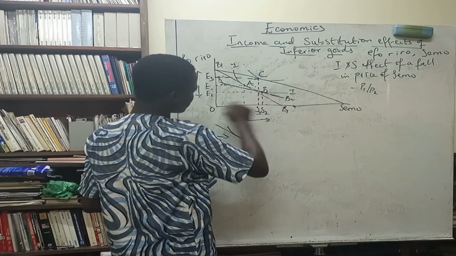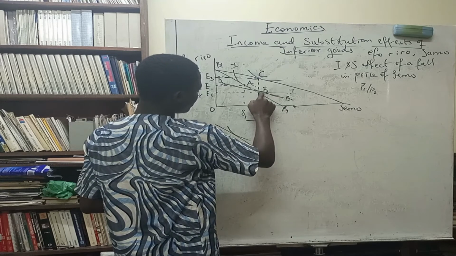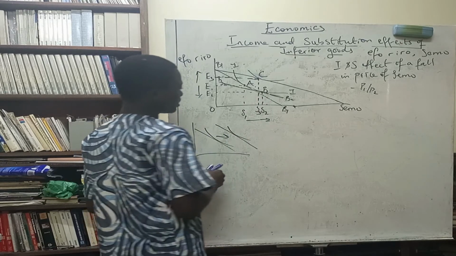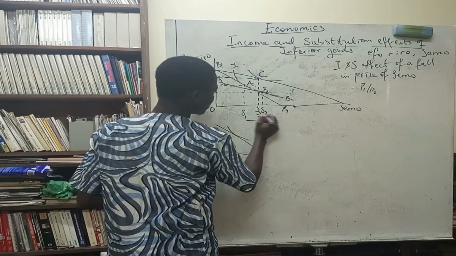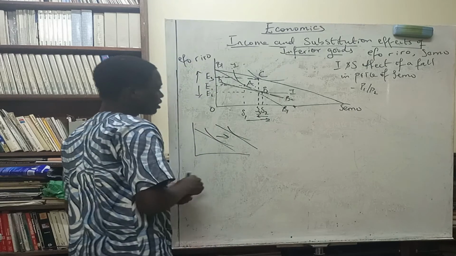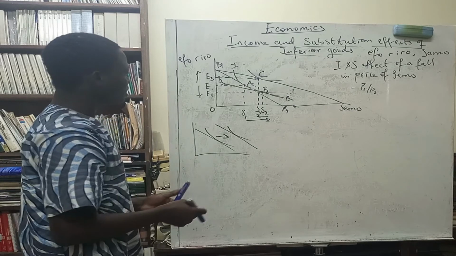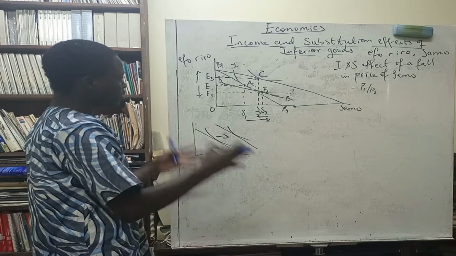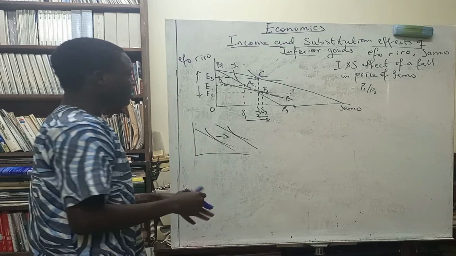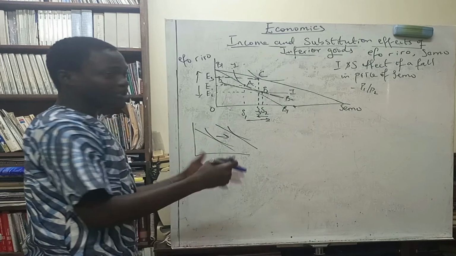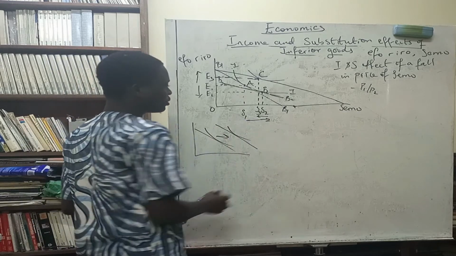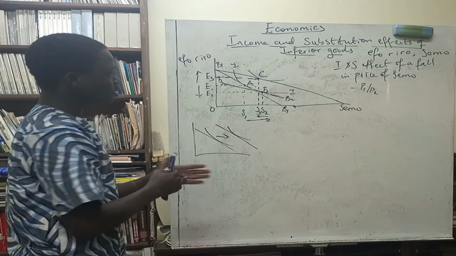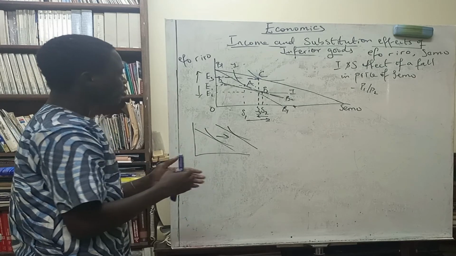Okay, so if Semo was here initially, and then we are falling back to this point, so that is less. The thing that is happening here is that we are going back. Here the income effect is negative, and the substitution effect is positive. What is still dominating here is the substitution effect. Actually, the substitution effect is bigger. It's from here to here. It's bigger than the income effect. So for this inferior good, the substitution effect dominates the income effect, and then the consumer buys.